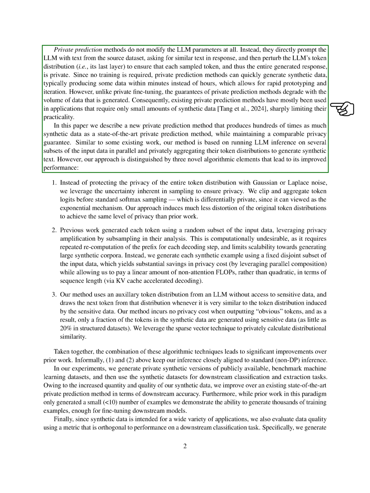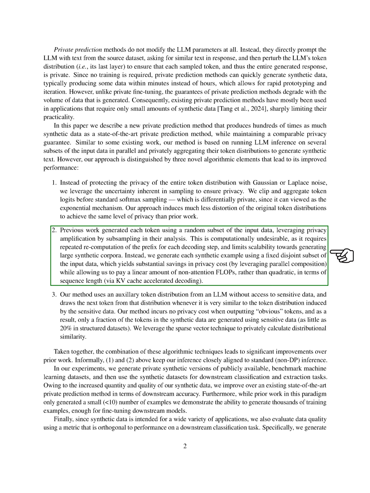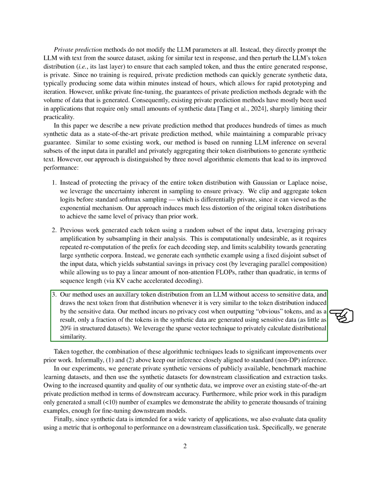Our method involves running LLM inference on subsets of the input data in parallel and aggregating their token distributions to create synthetic text. We improve performance by leveraging sampling uncertainty for privacy, clipping and aggregating token logits, and using fixed subsets of input data for generating synthetic examples. By incorporating these techniques, we achieve better results compared to existing methods.